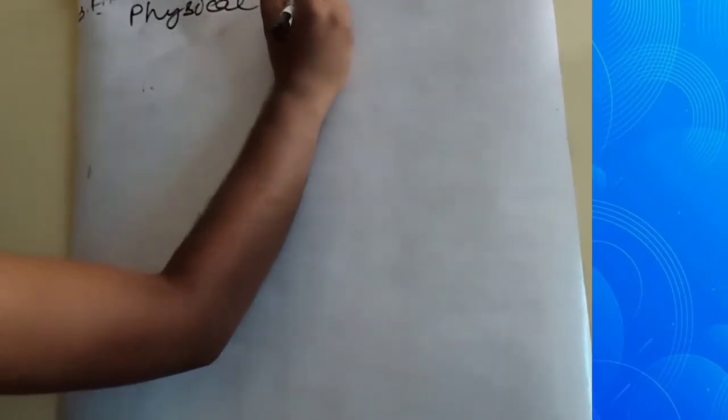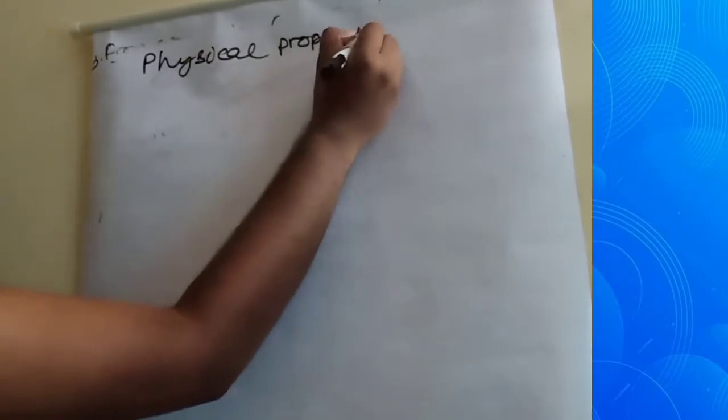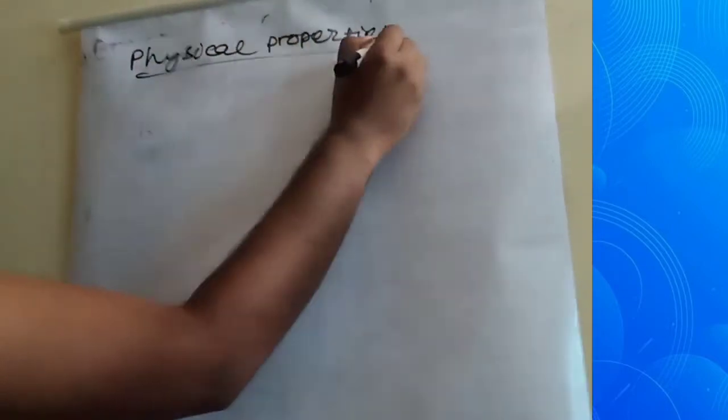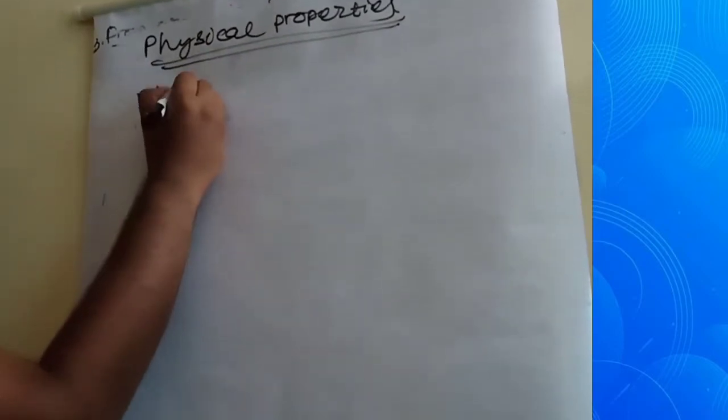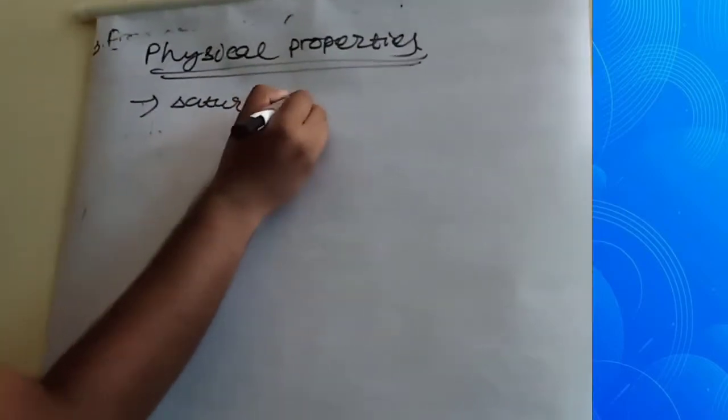Then we go to physical properties. This is the first point: this is a saturated compound.